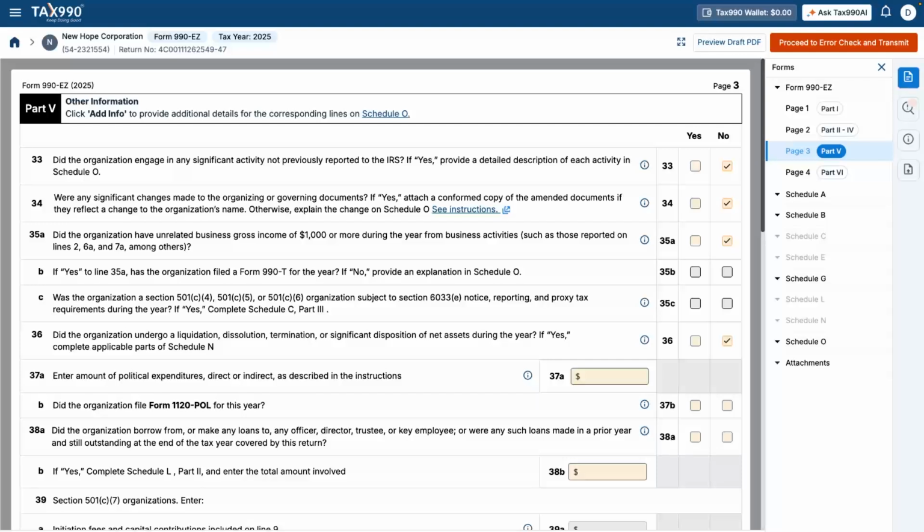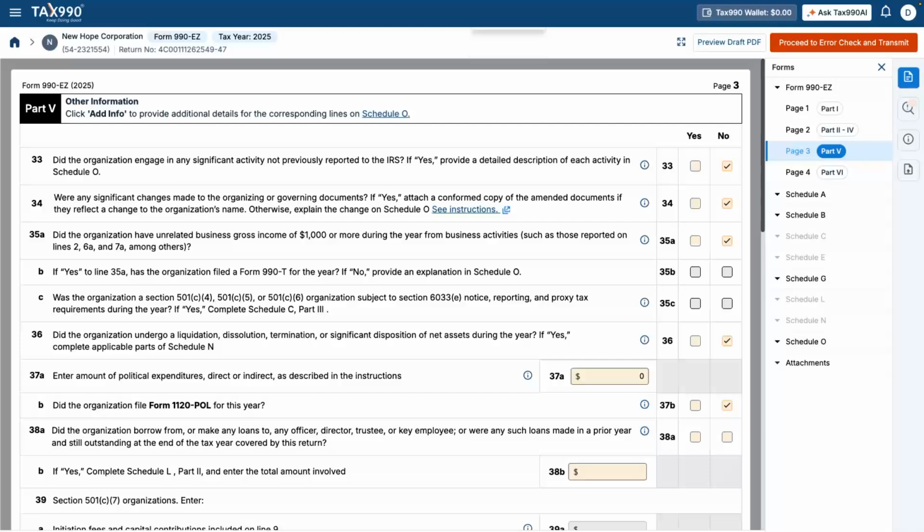Line 37A, Political Expenditures. This line reports any spending related to political campaigns and election-related advocacy. For 501c3 organizations, political campaign activity is generally prohibited, so this must be reviewed carefully. Line 37B, Form 1120 POL Requirement. If political expenditures exist, this line determines whether the organization must file Form 1120 POL.